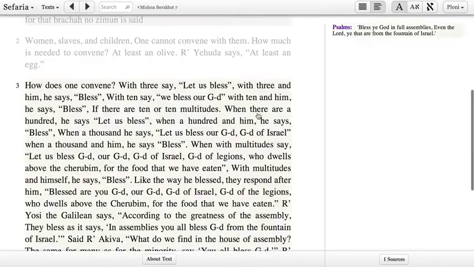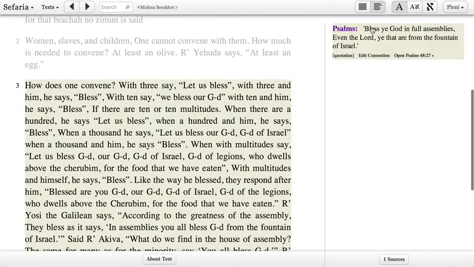Just like that, I can save the source, and now you'll see that this line of Psalms comes up in connection with this particular Mishnah. When I open it here, you can see the note that this is a quotation. This could have been a commentary or a summary or some other type, but this was a quotation.